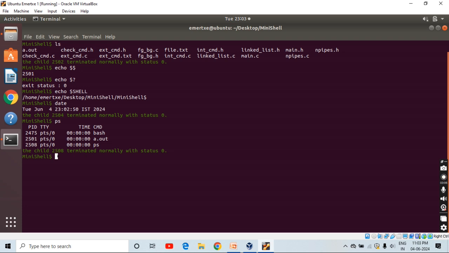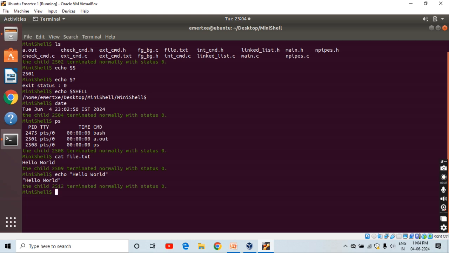Then next is, I have stored one file.txt file. So let me show you the contents of file.txt using the cat command. So see here, it is displaying me the contents of file.txt. So the cat command has been implemented successfully. If you want to print any message on the screen such as hello world, you can print using the echo command. So see, hello world has been printed.